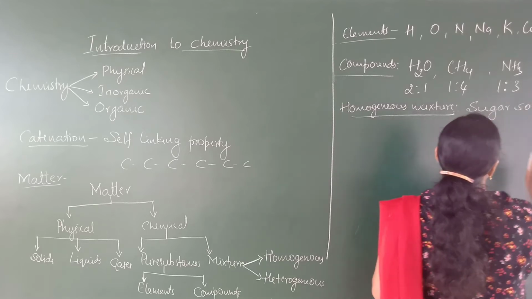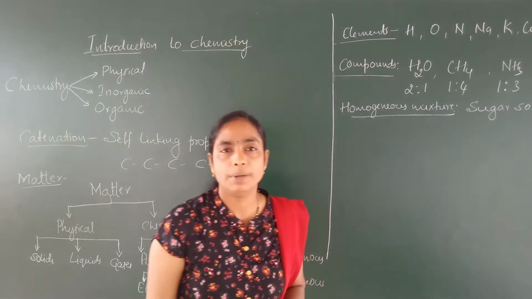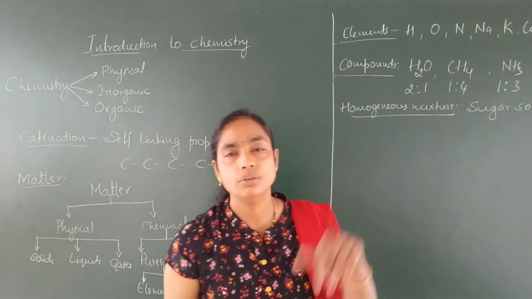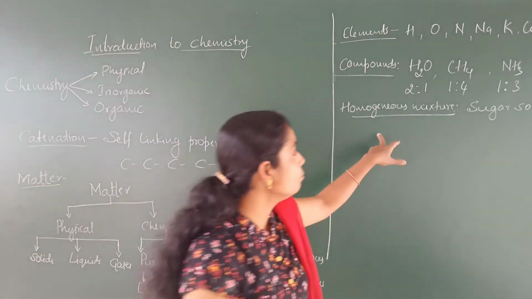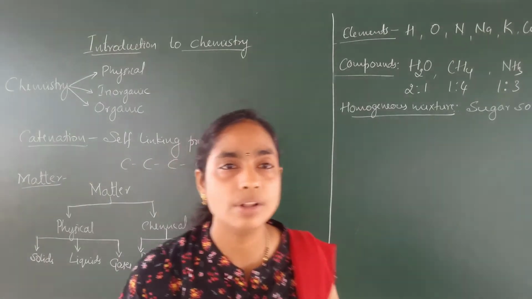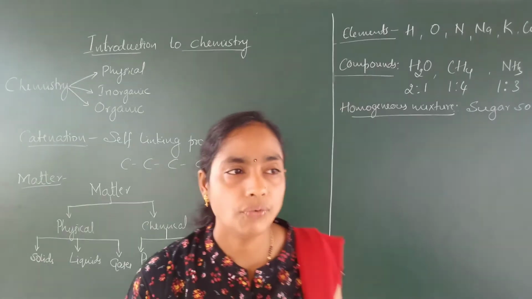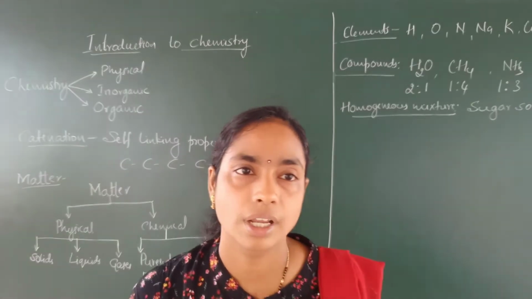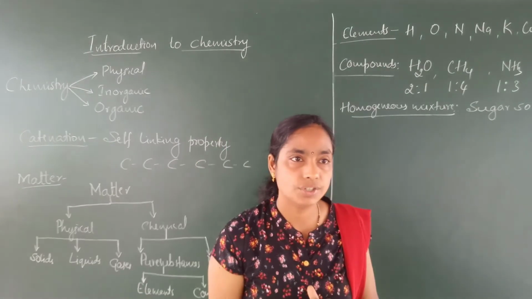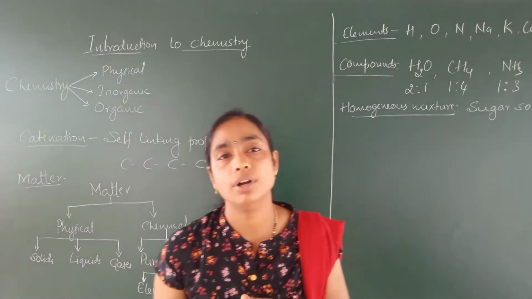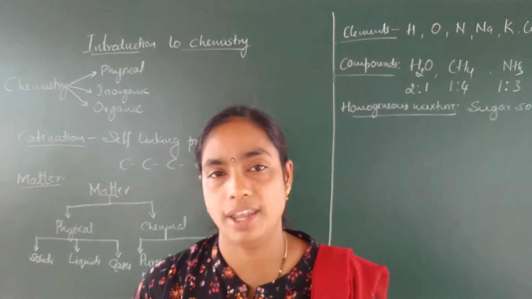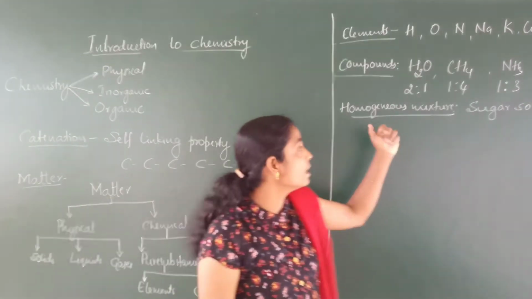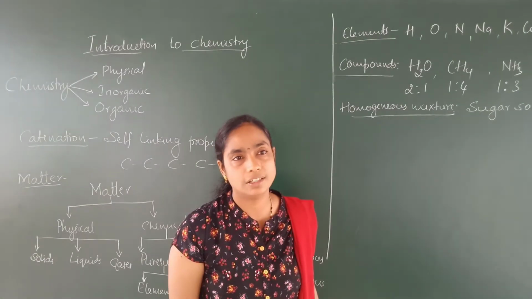Sugar solution as an example. For the preparation of sugar solution, what are we doing? We are adding sugar to water. Then what happens? Sugar dissolves in the solution. Before adding, sugar is in the solid state and water is in the liquid state. After the formation of sugar solution, both sugar and water are in the same phase. Therefore, I will say this sugar solution is an example of a homogeneous mixture.